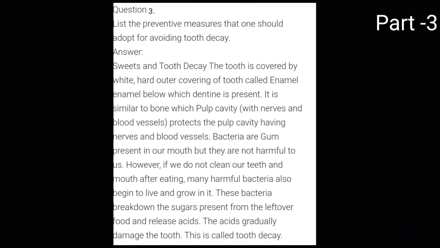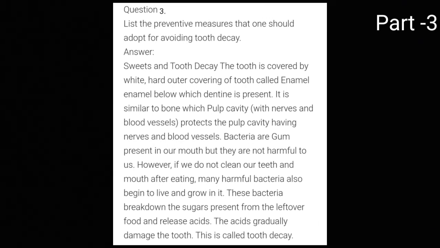Now our question is: list the preventive measures that one should adopt for avoiding tooth decay. So what is tooth decay? The tooth is covered by a white hard outer covering, which is called enamel, below which dentine is present. Dentine is just similar to bone, and the pulp cavity is there. The pulp cavity has nerves and blood vessels within it, and the tooth protects the pulp cavity having nerves and these vessels.